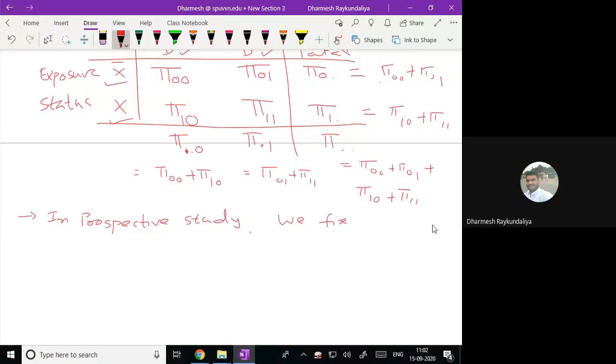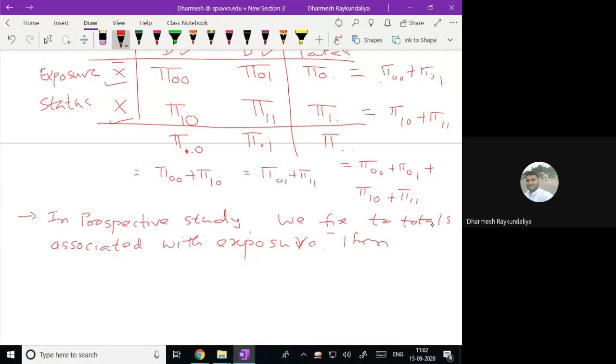So in a prospective study we fix the total associated with exposure. That means we are fixing the row total because we know the information about exposure in a prospective study.